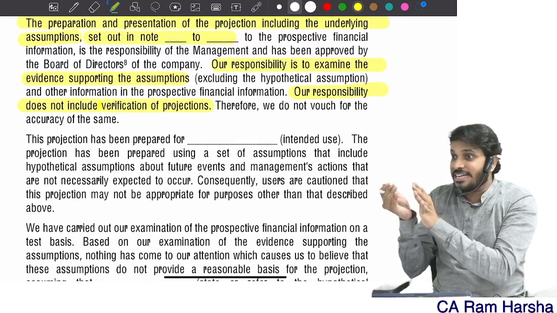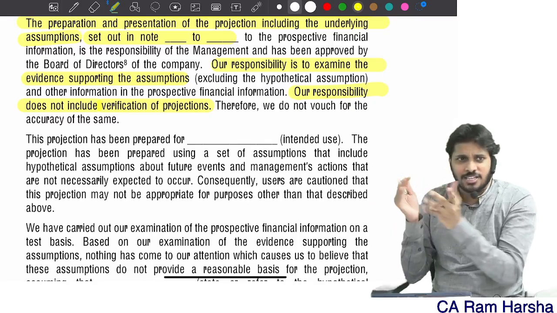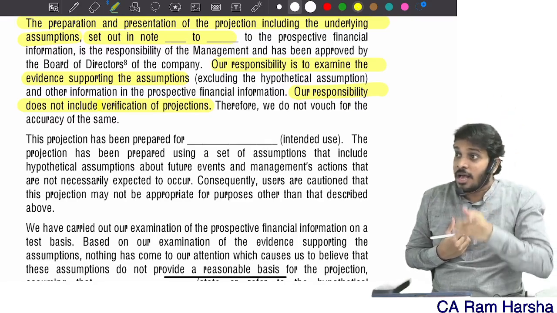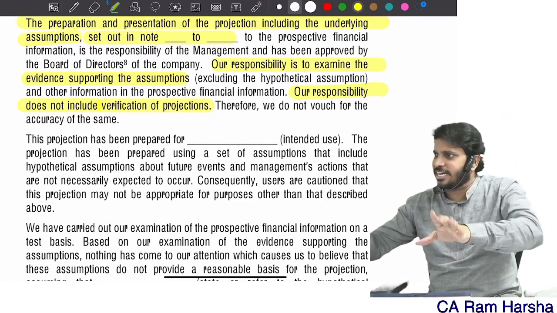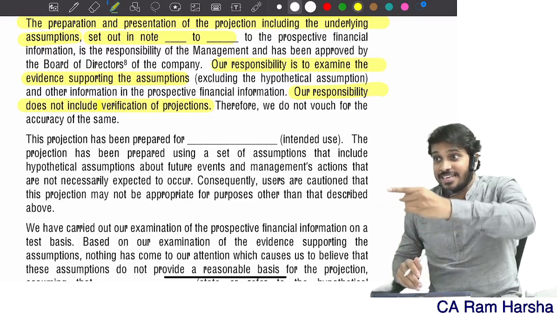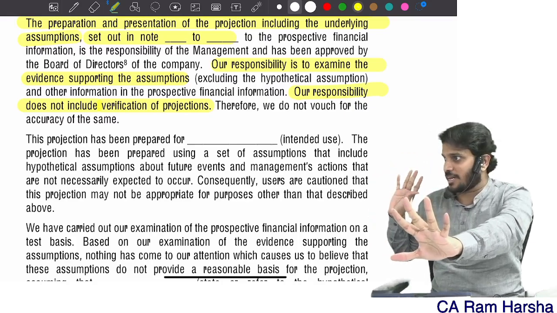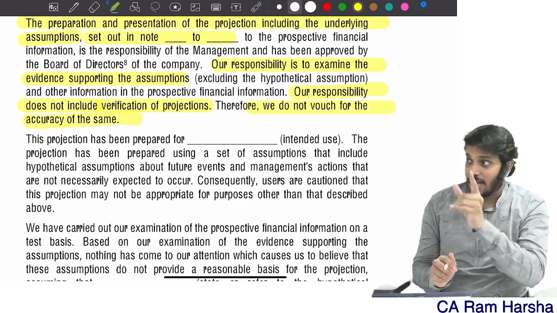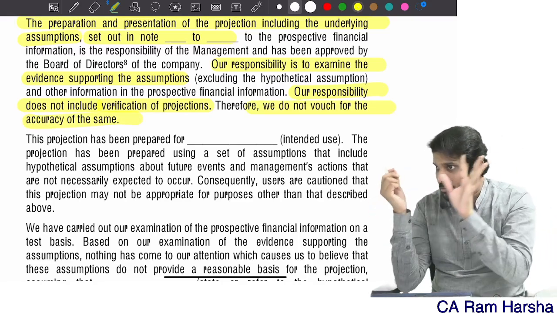Meaning, whatever numbers they have actually shown, that is not our responsibility. Our responsibility is whether the assumptions used are reasonable or not. Based on these assumptions, whether the numbers are generated correctly or not, whether these numbers are correct or not, I cannot give an opinion. Therefore, we do not vouch for the accuracy of the same. Accuracy of what? The projected numbers.